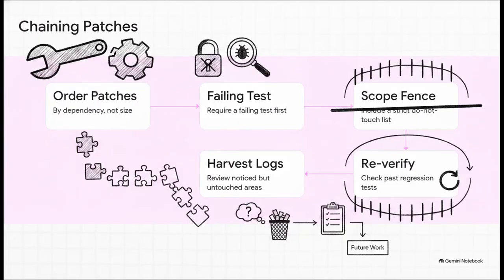When you have a big feature to add, you don't send one massive prompt. You chain smaller patch prompts safely. Order them by dependency, not size. Always require a failing test first so the fix is mathematically provable. Put up a strict scope fence. Re-verify the chain so every new patch has to pass the tests from the previous patches. And a brilliant little trick: harvest "noticed but didn't touch" reports. This uses an honesty clause to queue up future work safely without allowing any unverified scope creep.